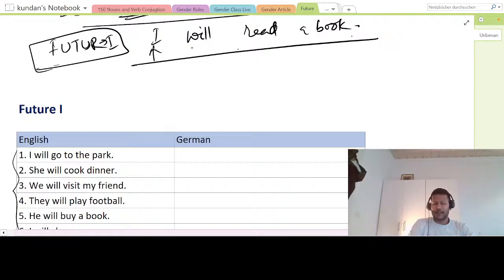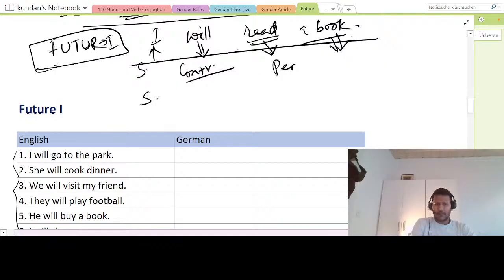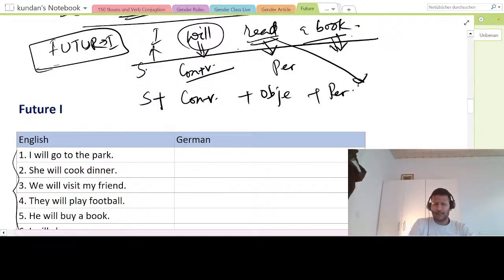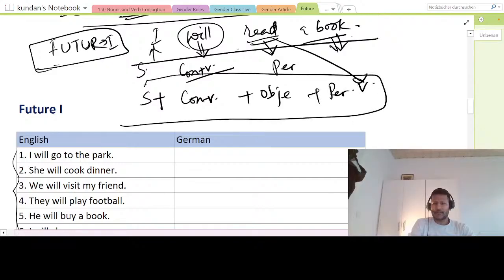So I is the subject, and then the conjugated verb, and then the verb in its perfect form, and then the object. But in German, this is different. What will come first? Subject, and then the conjugated verb, and then the object, and then last the perfect form of the verb. This is the structure in the perfect form, right? But here it is what?